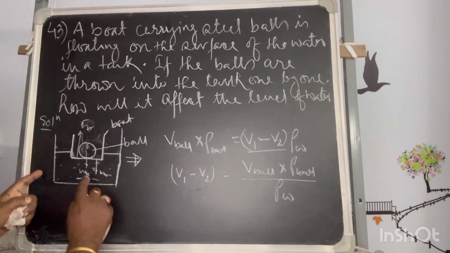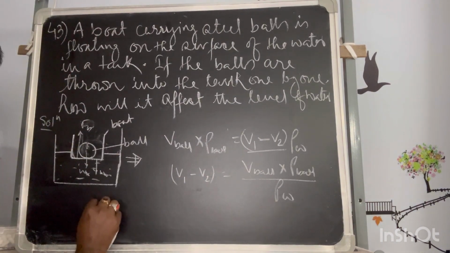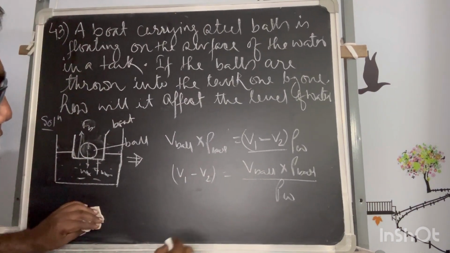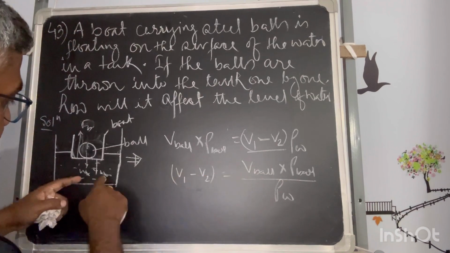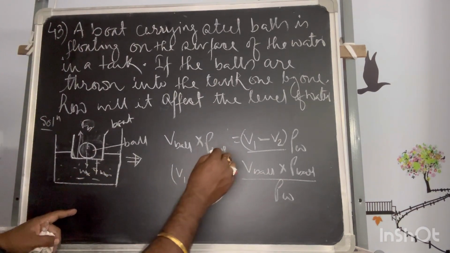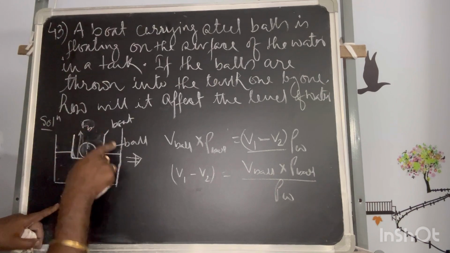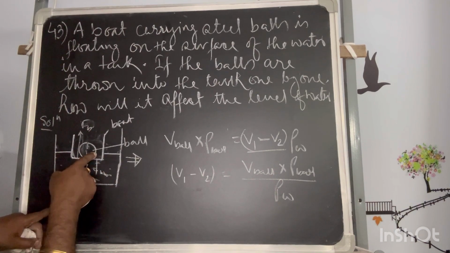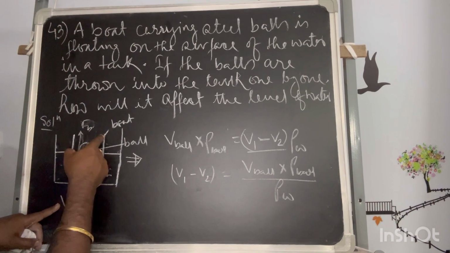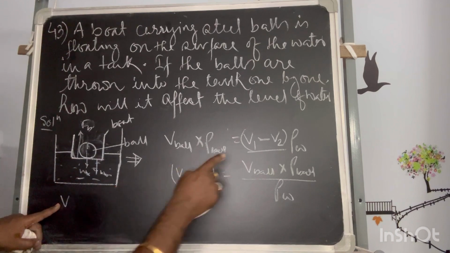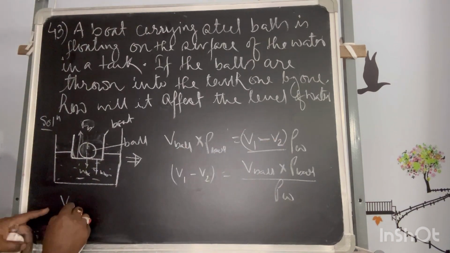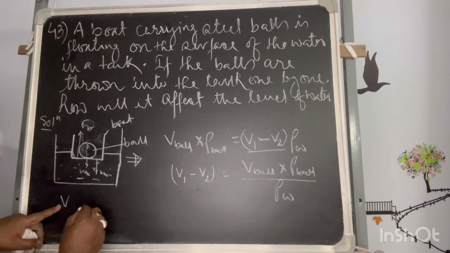Okay, now when ball is dropped, the V ball, that contribution of the ball, this is the contribution in second equation, the contribution due to the ball being dropped only with the boat. Due to the boat, V2 is dispersed. Now ball has dispersed how much volume?